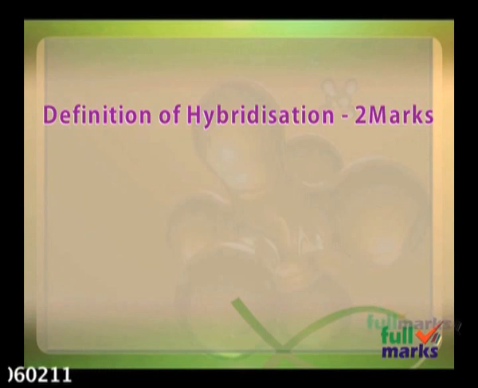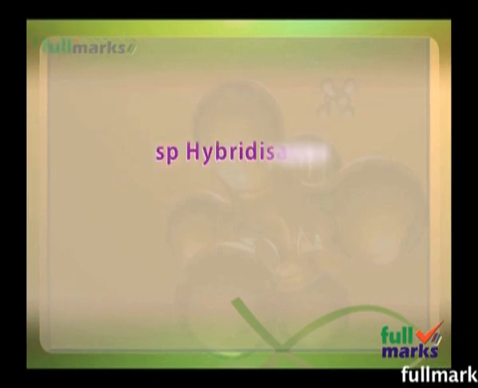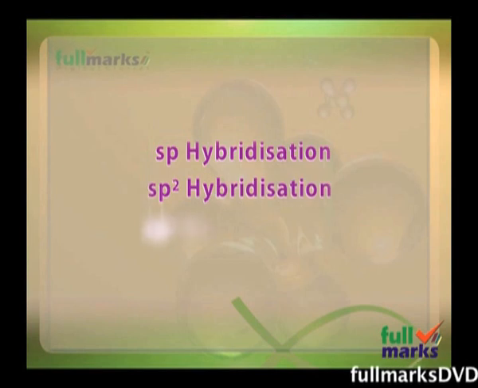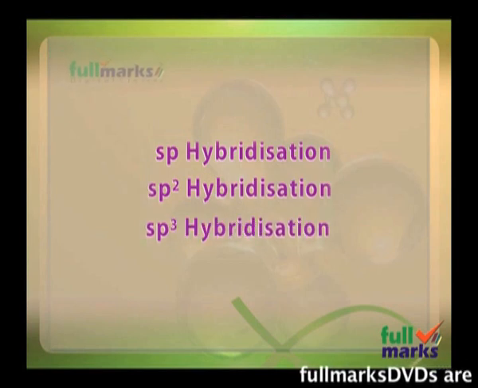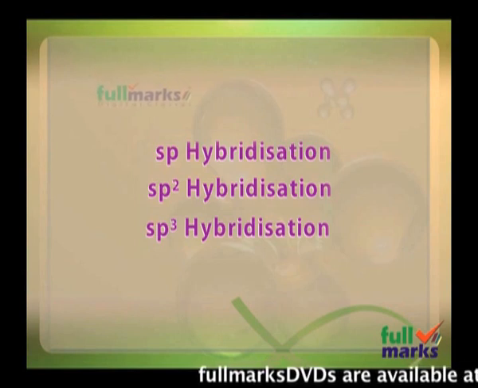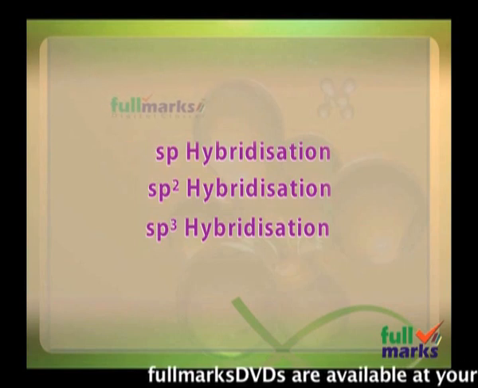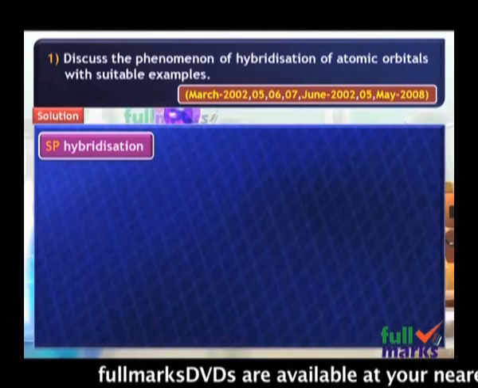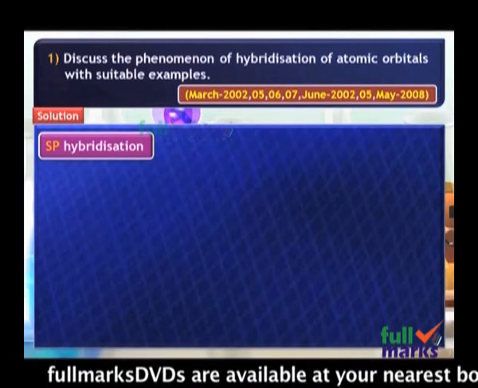Now we are going to discuss the types of hybridizations, that is sp, sp2 and sp3 hybridizations with one example each. First we are going to discuss sp hybridization in detail. In this one we have to cover a few points.